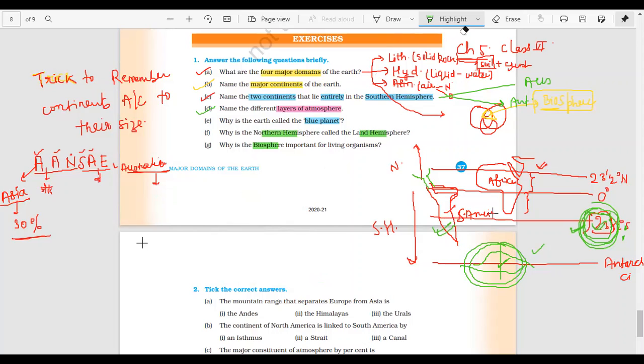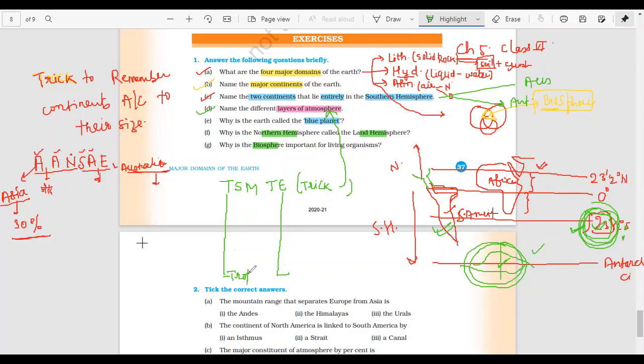Okay, I have picked my pen. So this is the formula Tasumte. This is the trick to remember the layers of the atmosphere. The first one is troposphere.